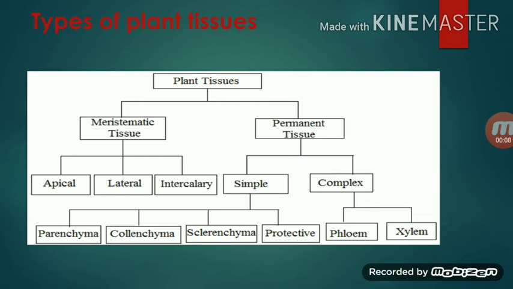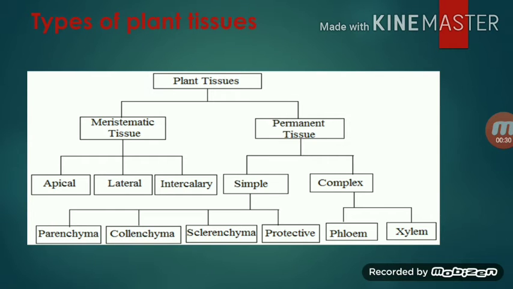Plant tissues are first divided into two types, that is meristematic tissue and permanent tissue. Again, meristematic tissue is divided into apical meristematic tissue, lateral meristematic tissue and intercalary meristematic tissue.